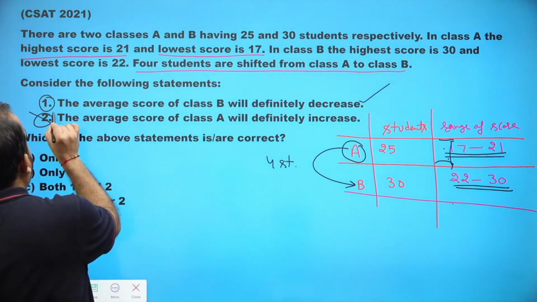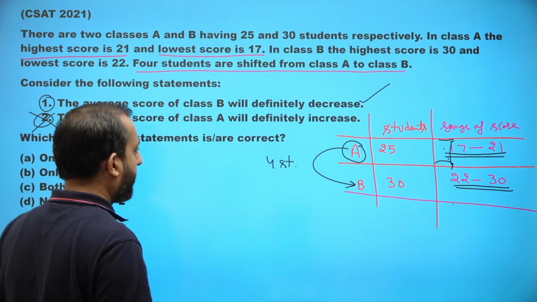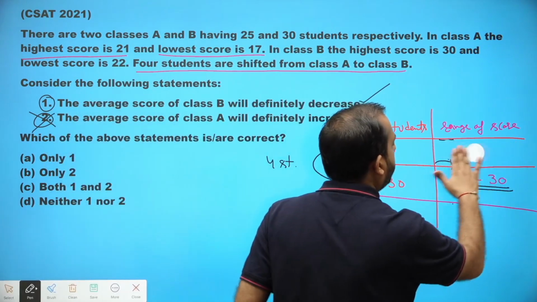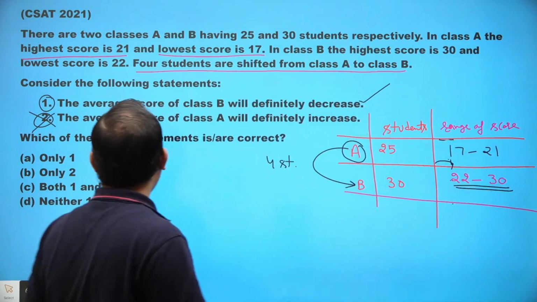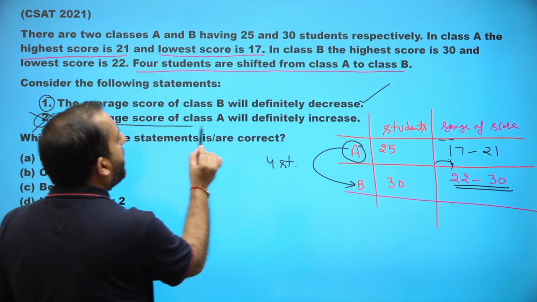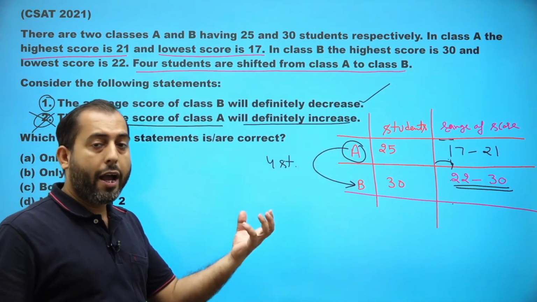Now, what about statement 2? Statement 2 is not correct. Let me tell you why. This is 17 to 21 here. The average score of class A will definitely increase. This is not true. Why?